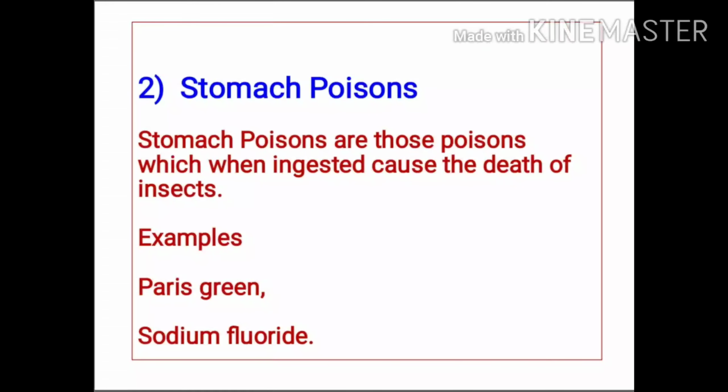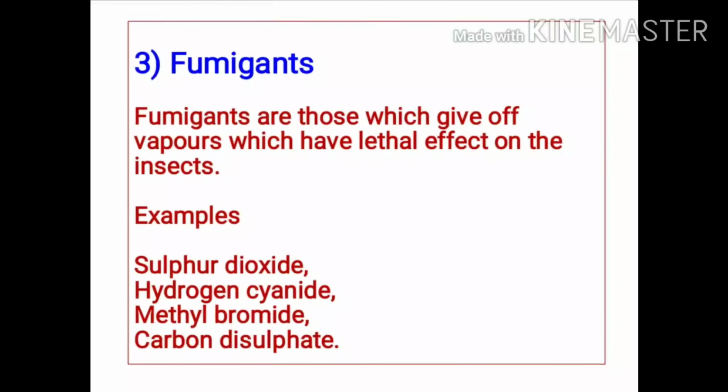Stomach poisons are those poisons which, when ingested, cause the death of insects. Examples of stomach poisons include Paris green and sodium fluoride. Fumigants are those which give off vapors which have a lethal effect on the insects. Examples include sulfur dioxide, hydrogen cyanide, methyl bromide, and carbon disulfide.